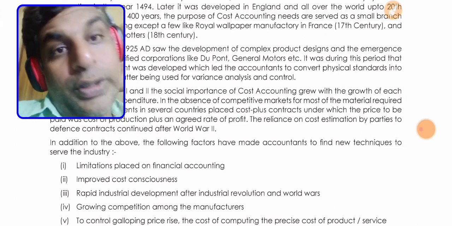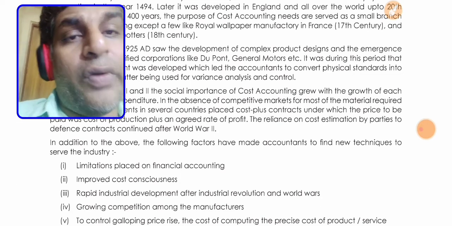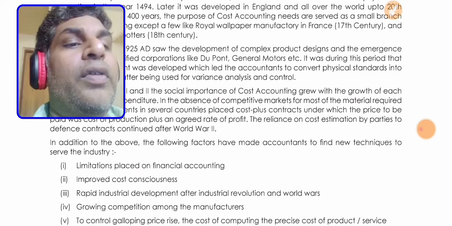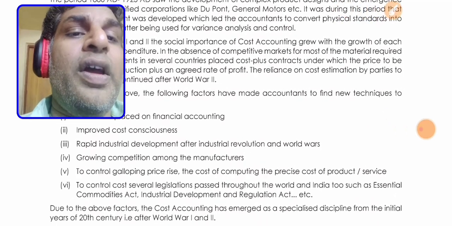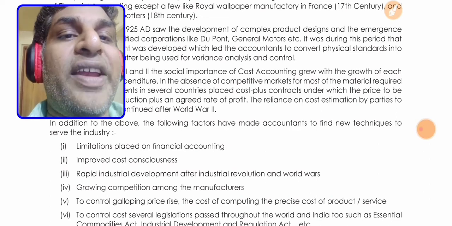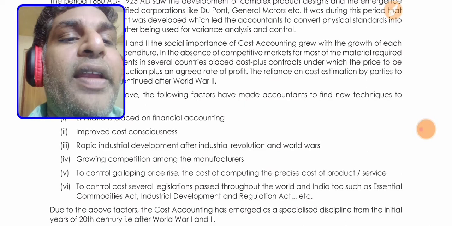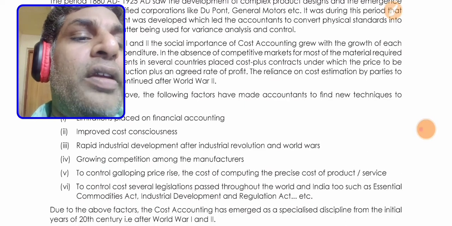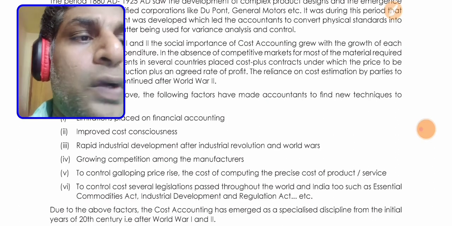So the next question is, what are the factors required for the emergence of cost accounting? What are the factors that led to new techniques being adopted in industry? So write this paragraph. Limitations placed in financial accounting improved the cost consciousness, and rapid industrial development, after the industrial revolutions and world wars,